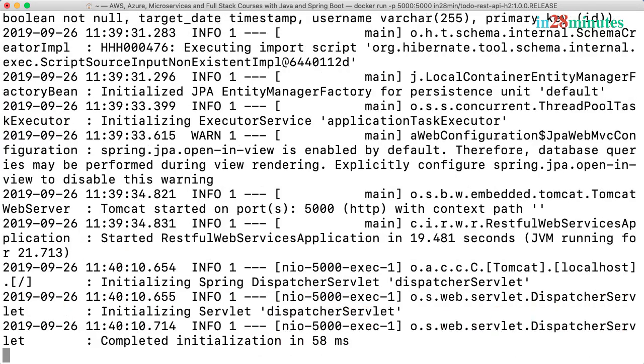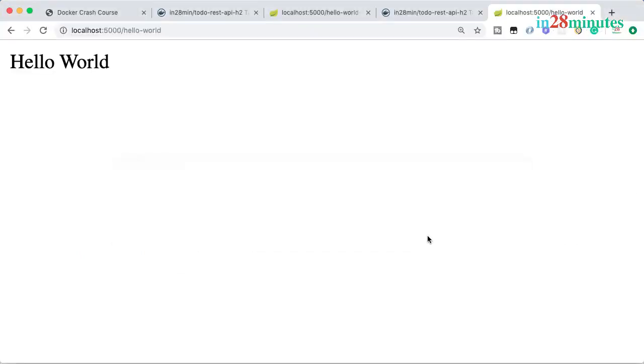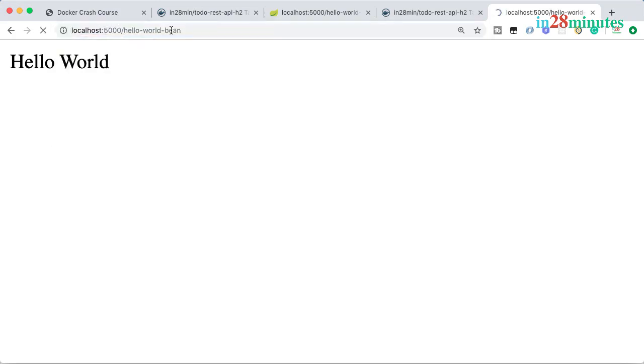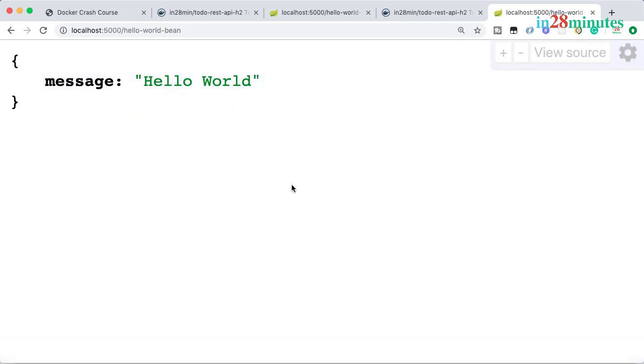You'd see that the application is launched up. Yep, it took about 20 seconds. I talked much more than that, I guess. And now you'd see that I'm able to access the URL. If you would also type in -bean, you'd see that there are a couple of other APIs which are exposed in here. I'm using Chrome, and inside Chrome I have a JSON viewer plugin, and that's the reason why it's appearing to be perfectly formatted.